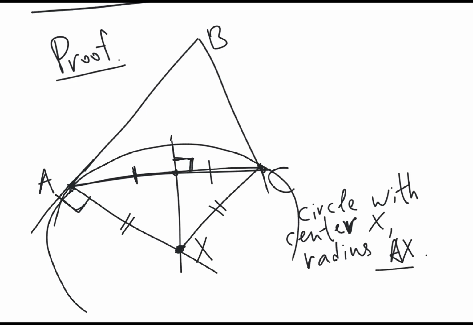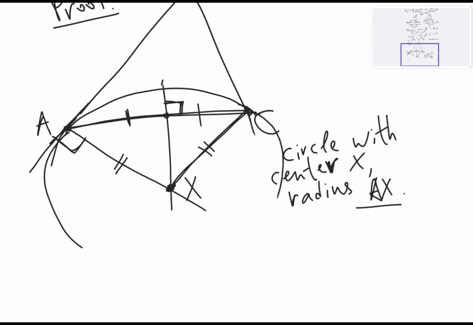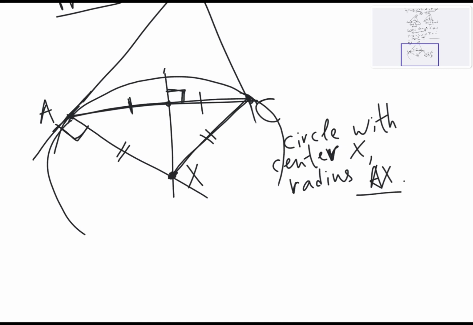Because it has radius AX, but X is at the same distance from A and C, right? So it passes also through C. But now also it is tangent, so this circle is tangent to the line AB. So this circle, let's denote it by omega.